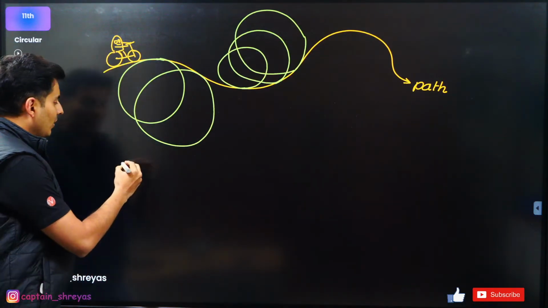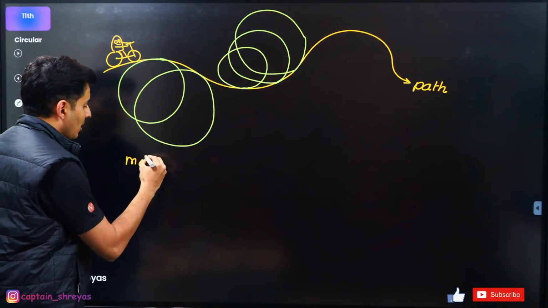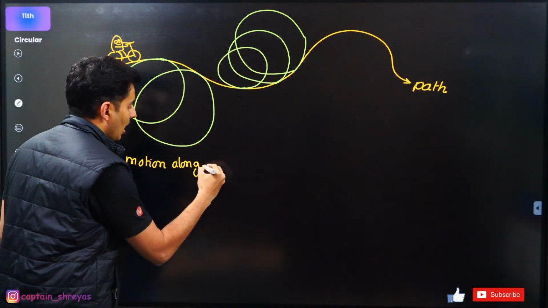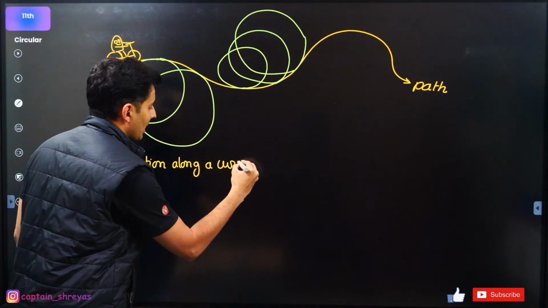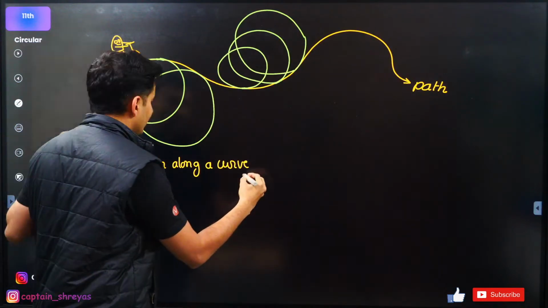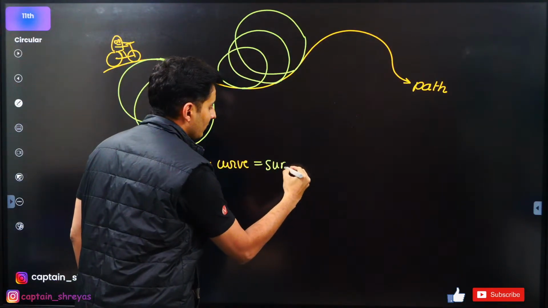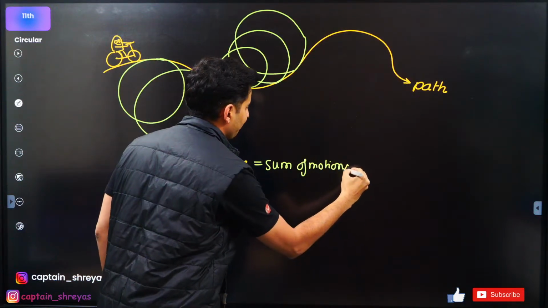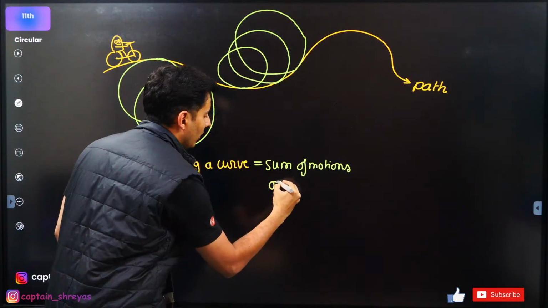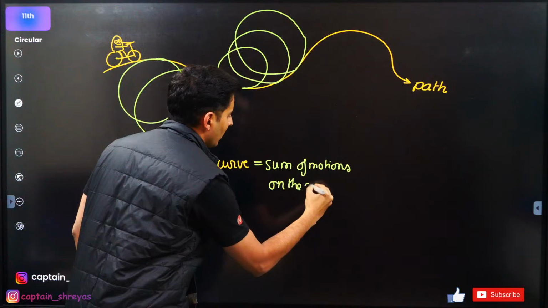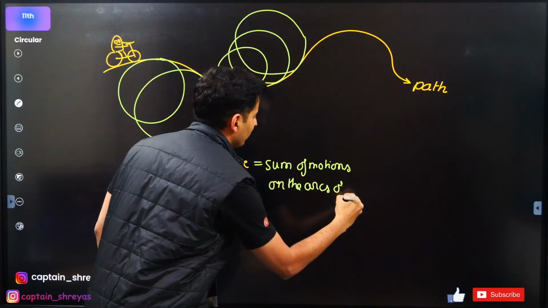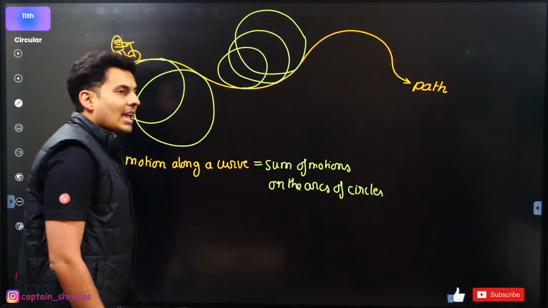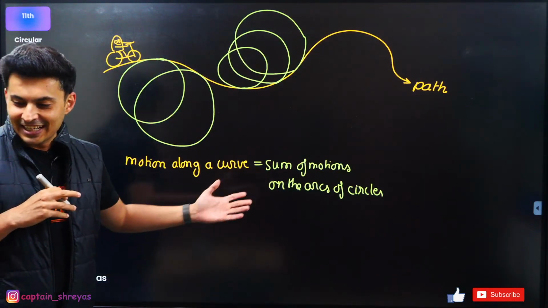So can I also say the motion along a curve is nothing but the sum of the motions on the arcs of circles, the different circles that we are talking about. Everybody agrees with this? Crazy, right?